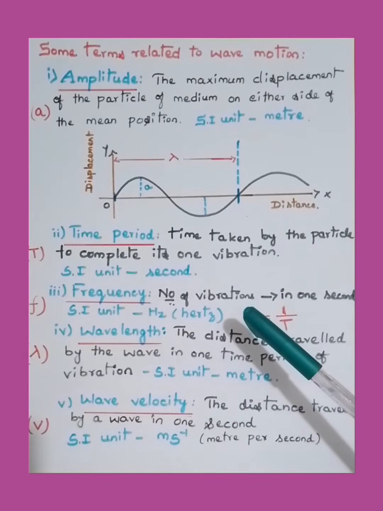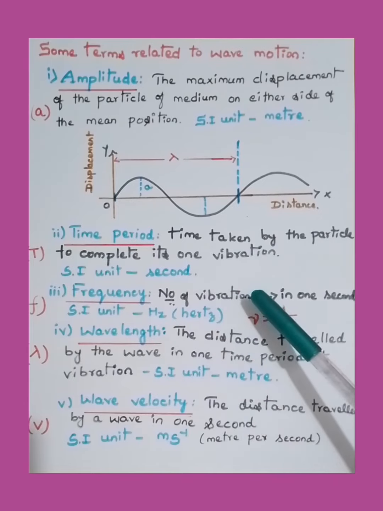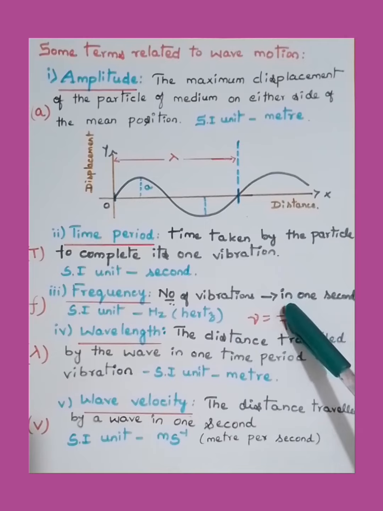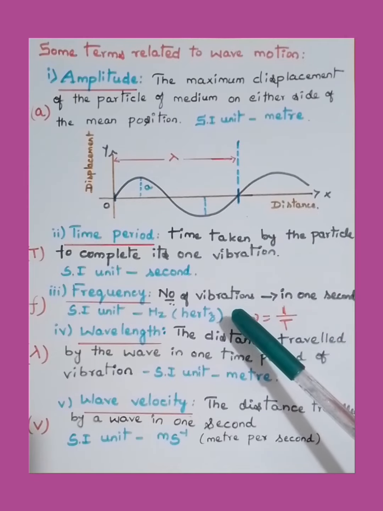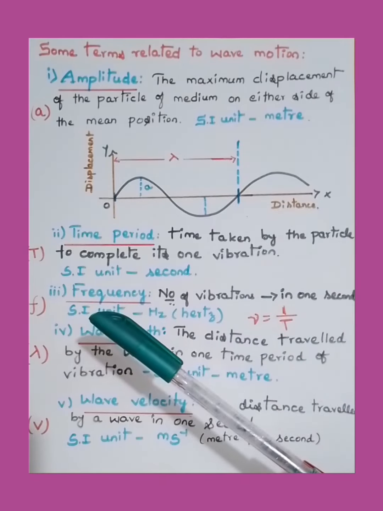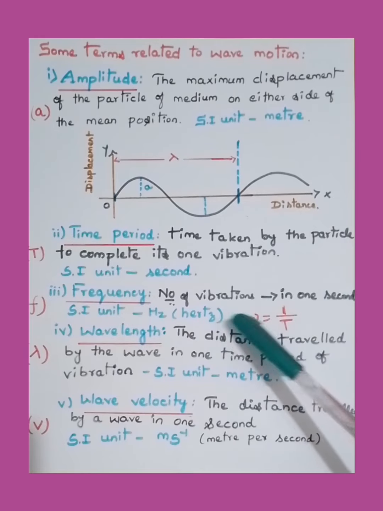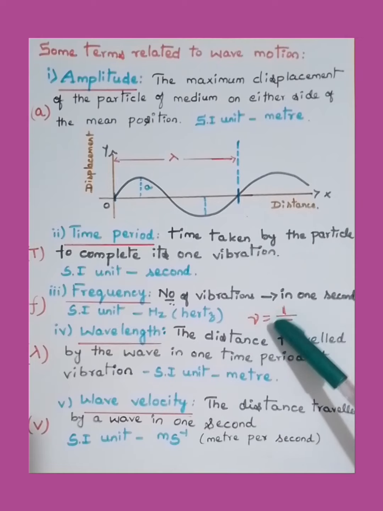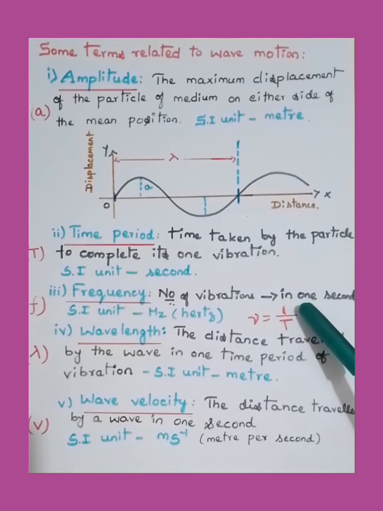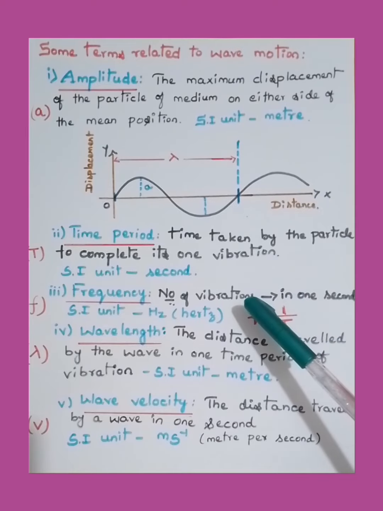The number of vibrations made by the particle of the medium in 1 second is called the frequency of the wave. It is denoted by the small letter f, or we also write it as nu. The SI unit of frequency is hertz, or we can represent frequency nu is equal to 1 by T. Hence, if for T you write second, when you take it to the numerator, it becomes per second. You can also take per second as a unit of frequency, the SI unit.